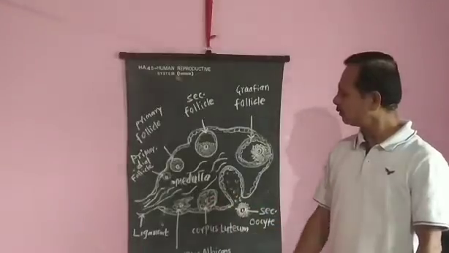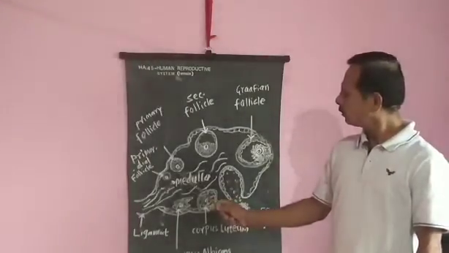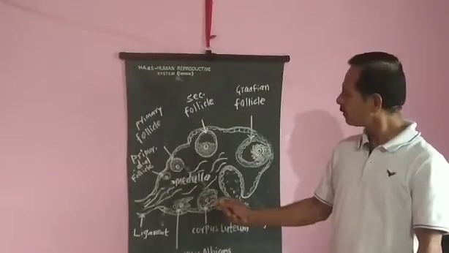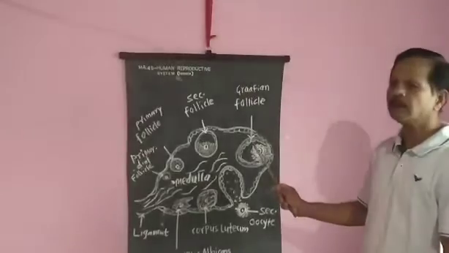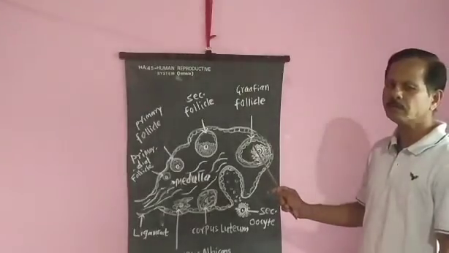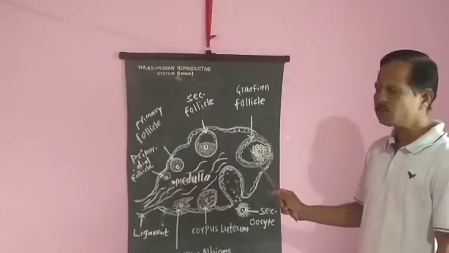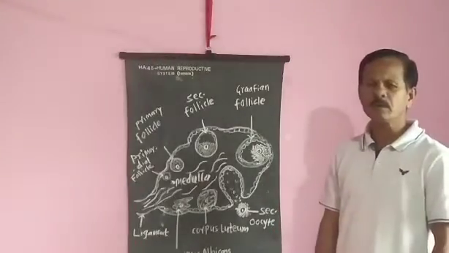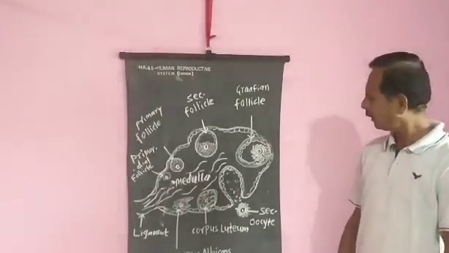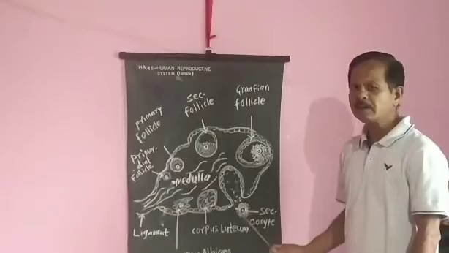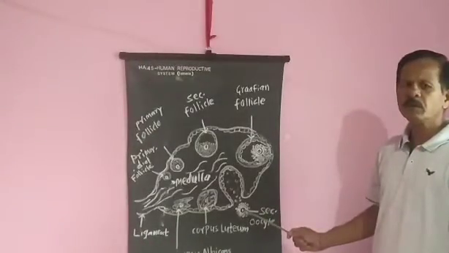Primordial follicle develops into primary follicle, secondary follicle and Graafian follicle, also called mature follicle. This mature follicle begins to move toward the surface of the ovary. It presses against the thin wall of the ovary and the ovum is released from the mature Graafian follicle during ovulation.